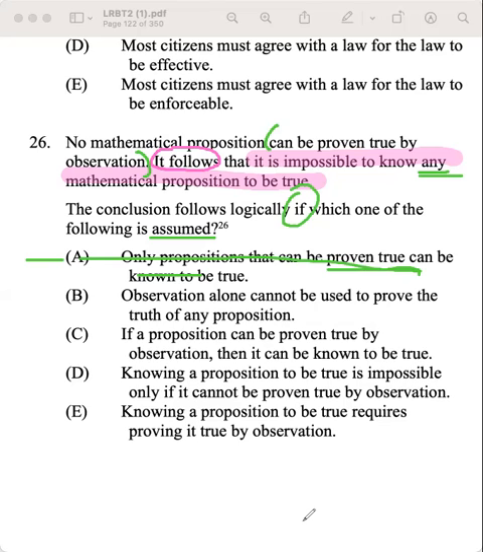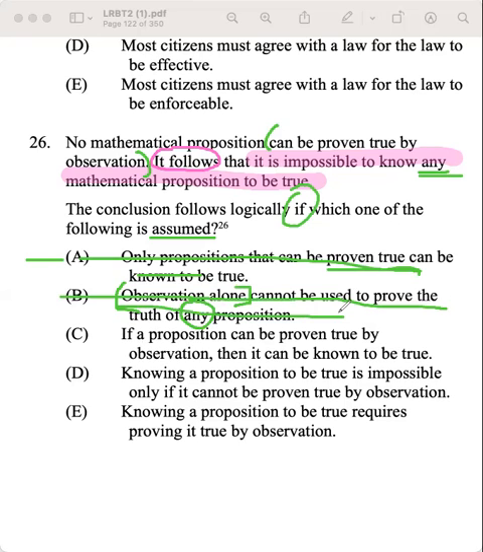B, observations alone cannot be used to prove the truth of any proposition. Well, okay, cool. So even if observation alone cannot prove the truth of any proposition, that doesn't mean that something else is not able to prove the truth. And so that's not what we're looking for.